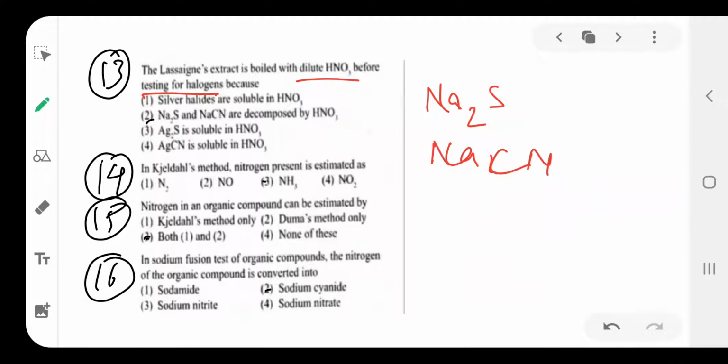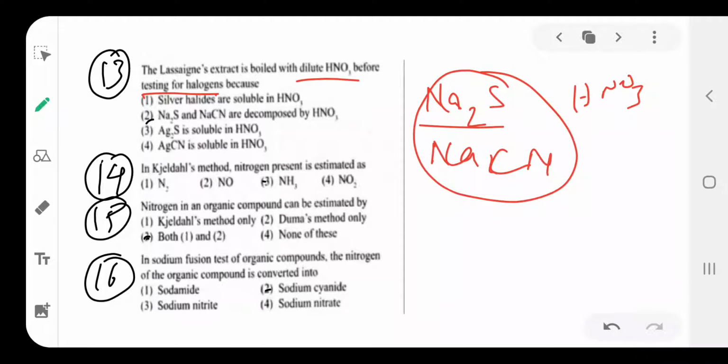So before going to the test with halogen, that mixture is reacted with HNO3. This HNO3 reacts with Na2S, which becomes H2S, and NaCN also becomes HCN. Otherwise, what happens if HNO3 is not added?